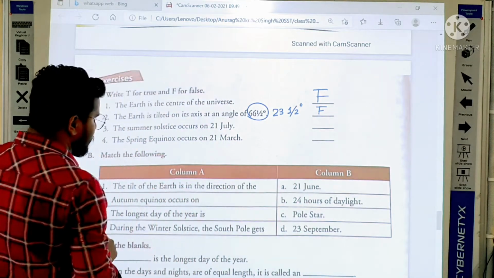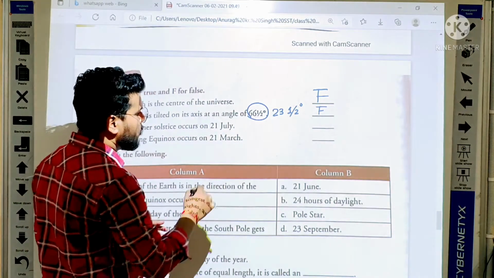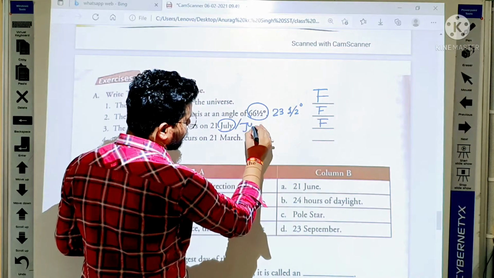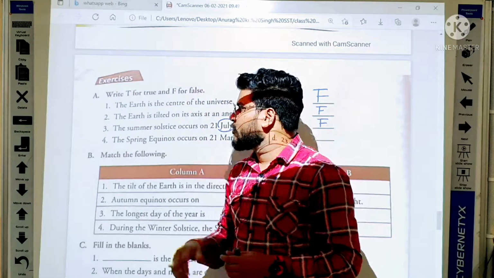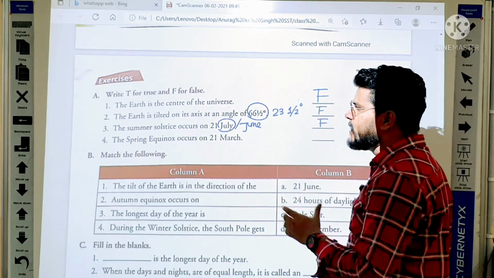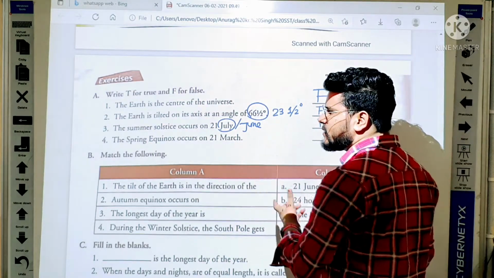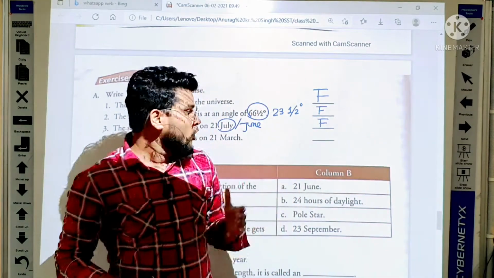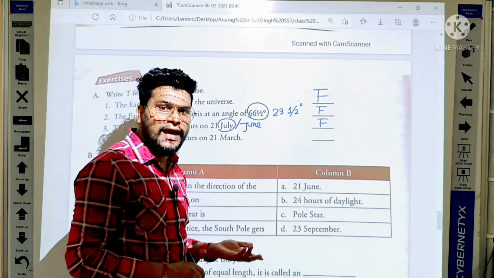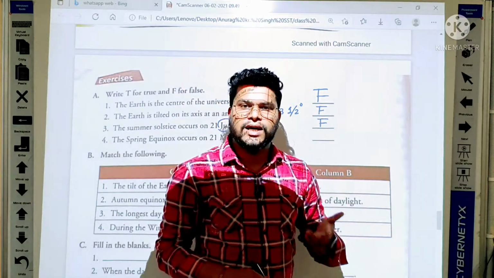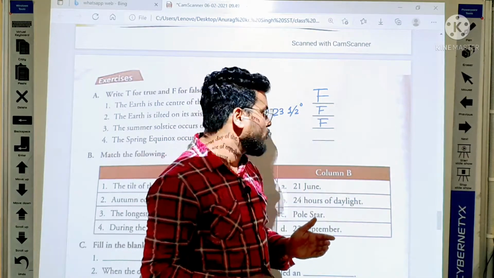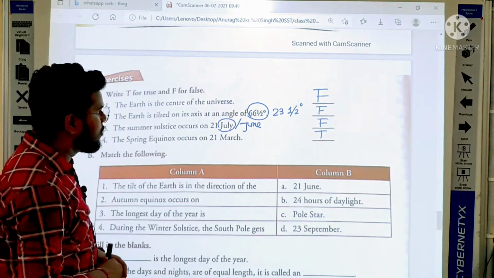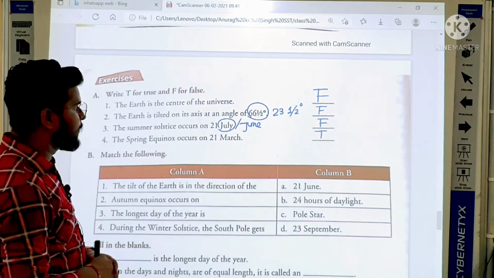And then, summer solstice occurs on 21st July. No, so again false. What is true? 21st June. So continuously 1, 2 and 3 are false. After these 3, comes the fourth one. The spring equinox occurs on 21 March. Yes, as we know, the equinox occurs on 21 March and 23 September. So here it is true. So everybody please write down, A, students.